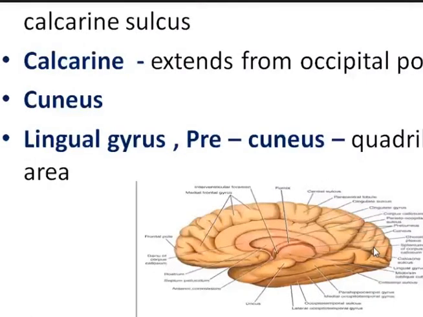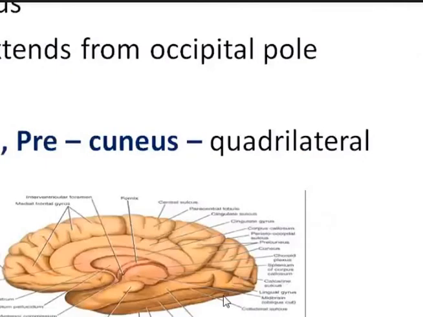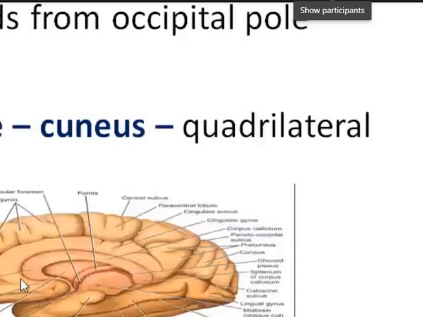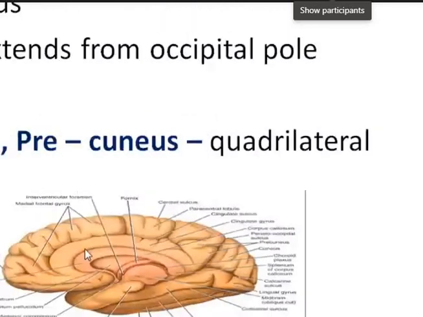So this is the medial surface, which is flat. Here you find the corpus callosum. Just above the corpus callosum, the sulcus is known as the callosal sulcus. Now the important sulcus which you find here is the cingulate sulcus in the medial surface, which divides the medial surface into the inner part, known as the cingulate gyrus, and the outer part.